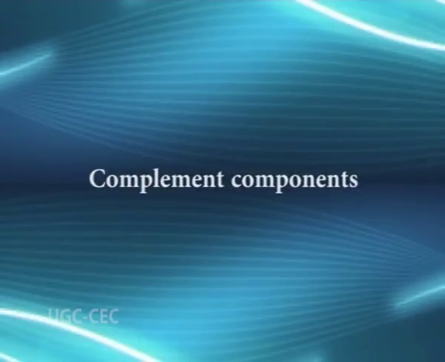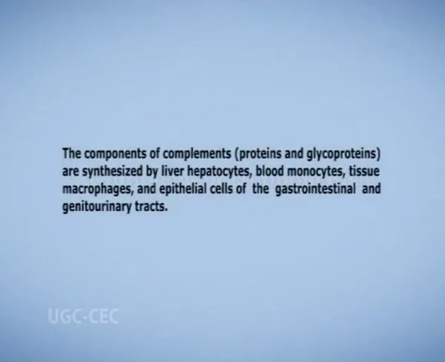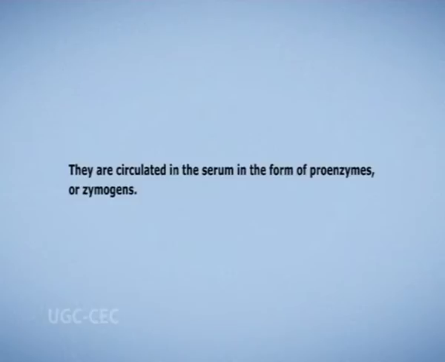Complement components. The components of complement are proteins and glycoproteins synthesized by liver hepatocytes, blood monocytes, tissue macrophages, and epithelial cells of the gastrointestinal and genitourinary tracts. They circulate in the serum in the form of proenzymes or zymogens. The complement reaction sequence starts with an enzyme cascade. Then what are the components of complement?